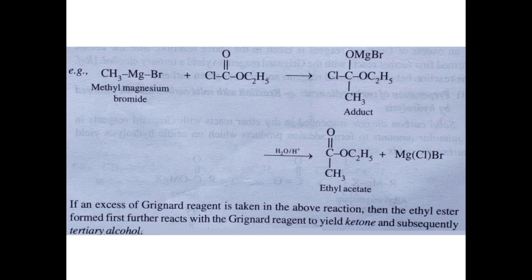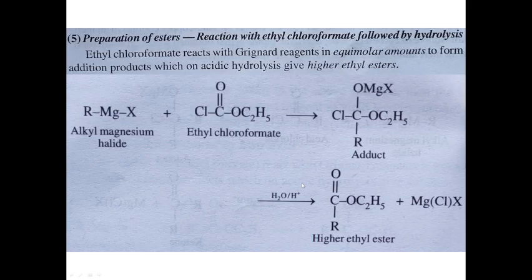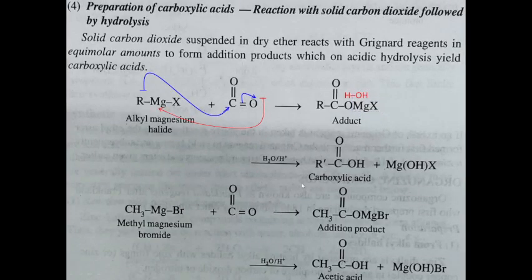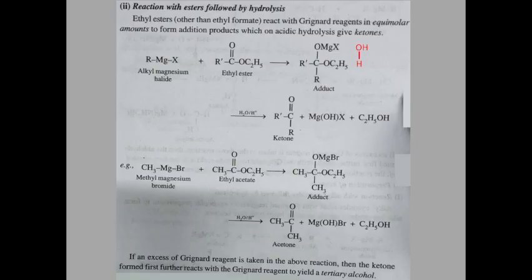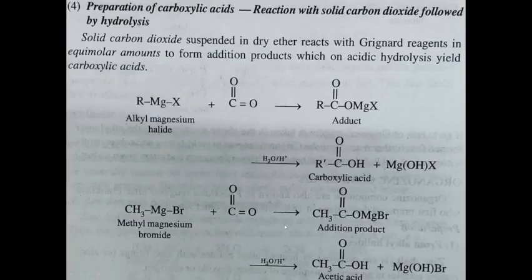We had seen the ester reaction with the Grignard reagent earlier. I will show you. Yes, ester and Grignard reagent react to give acetone. Acetone further reacts with ethyl Grignard reagent to give tertiary alcohol.